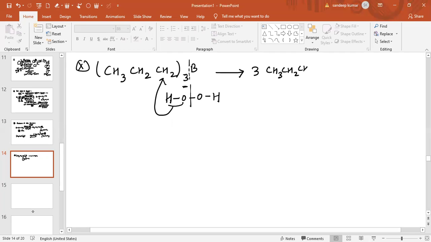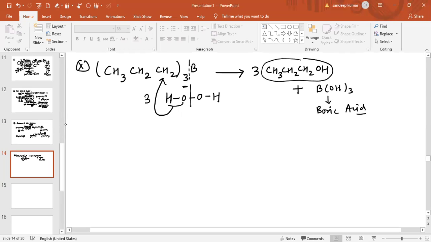So 3 moles of alcohol product will be obtained, and the side product obtained is, when this is 3, this will also be 3. So we can say another product obtained is boric acid. And you can say the alcohol obtained is basically the 1 degree alcohol.